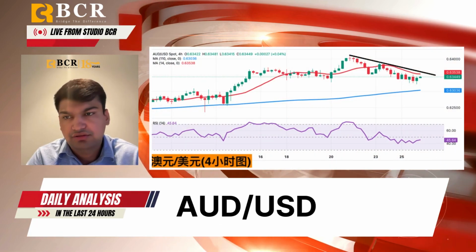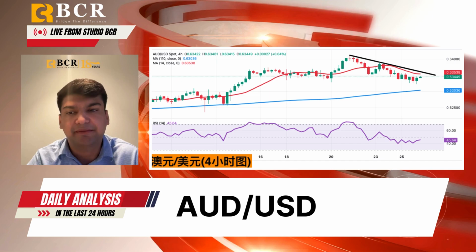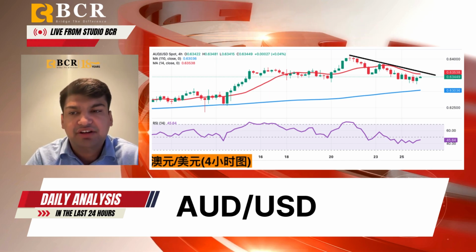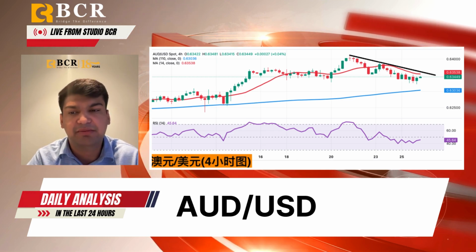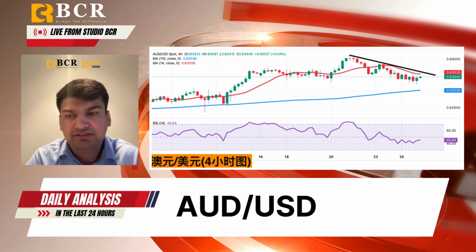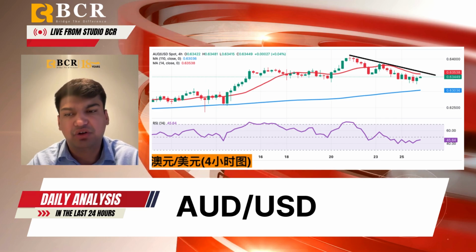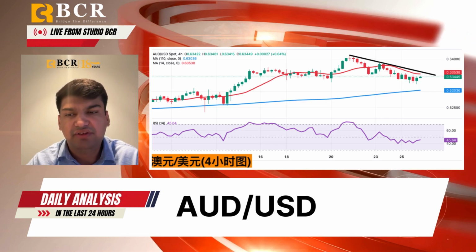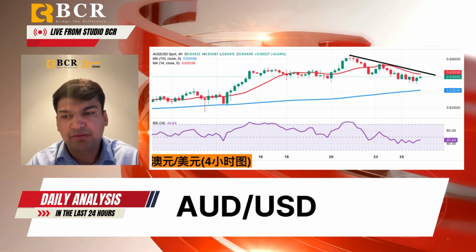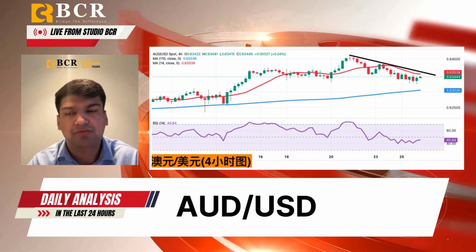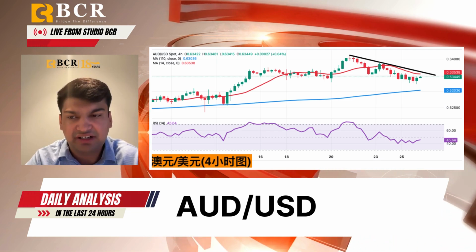The Australian dollar against the US dollar continued to fall on Tuesday, retreating for the third consecutive day, approaching the 0.6320 range as concerns about US tariffs continue to hurt market sentiment. The Australian dollar recovered its intraday losses on Tuesday as US Treasury yields fell and the US dollar weakened. Investors are eagerly awaiting Australia's monthly inflation report on Wednesday, which is expected to provide important insight into the future direction of monetary policy after the Reserve Bank of Australia's recent hawkish rate cut.